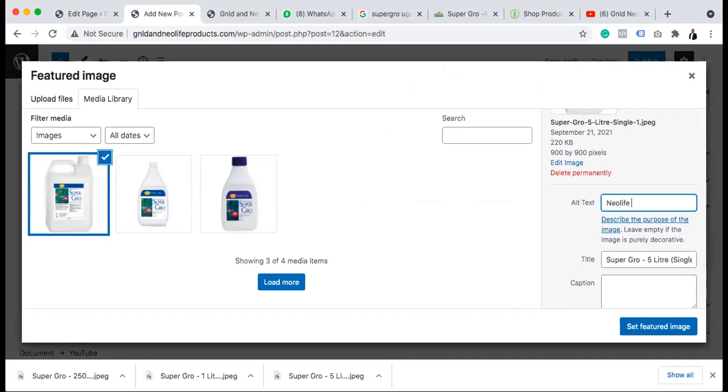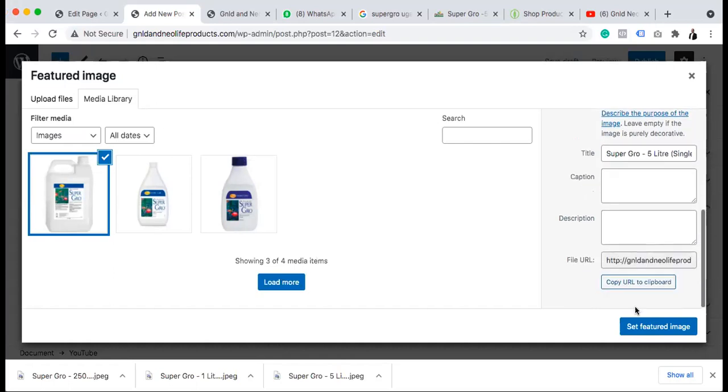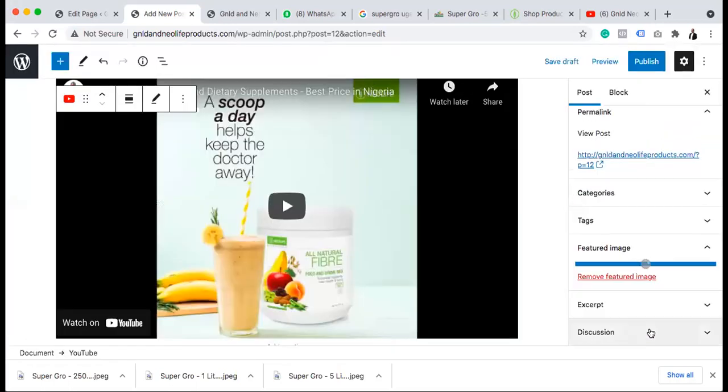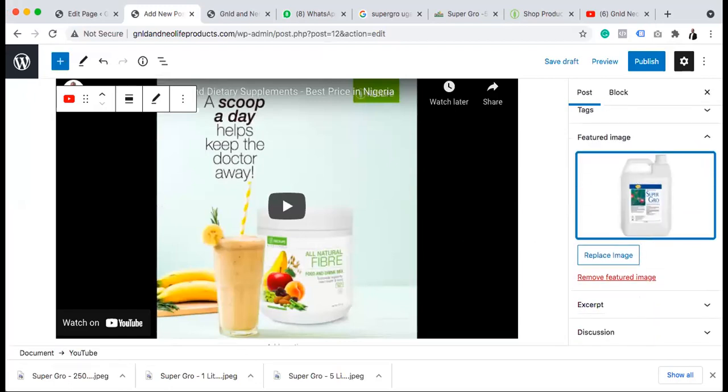It's very important. Neolife product. Let's go like this. Feature slide. So this feature image is what people will be seeing before they even started reading on the blog. So once we are done with this, again, we don't want people to comment on it.